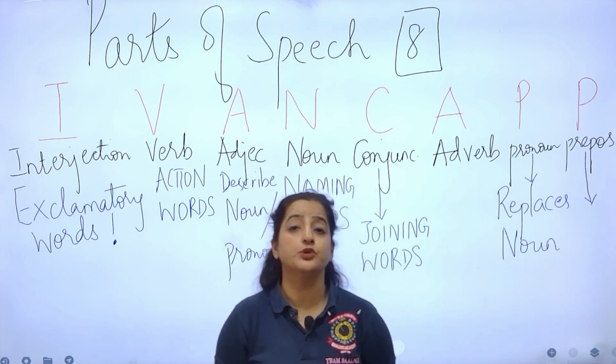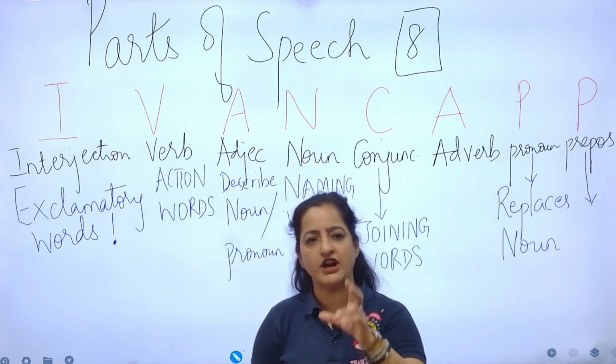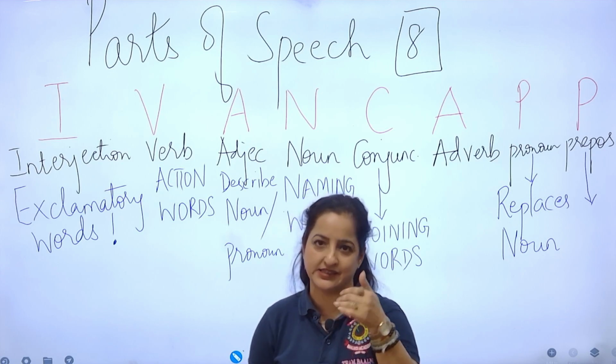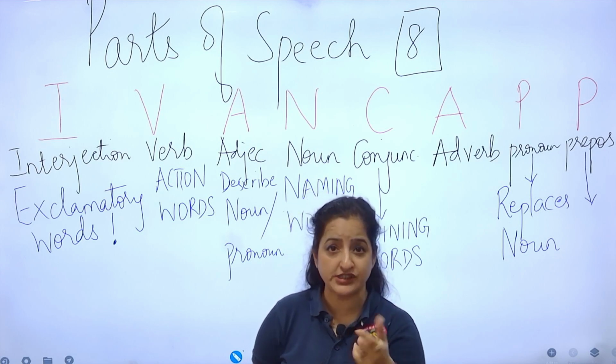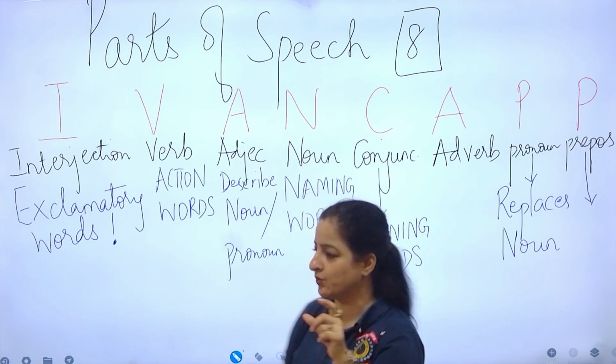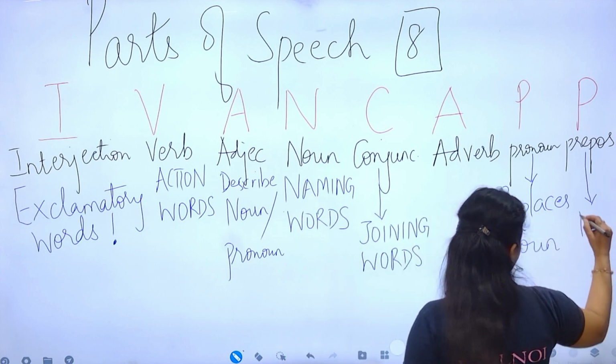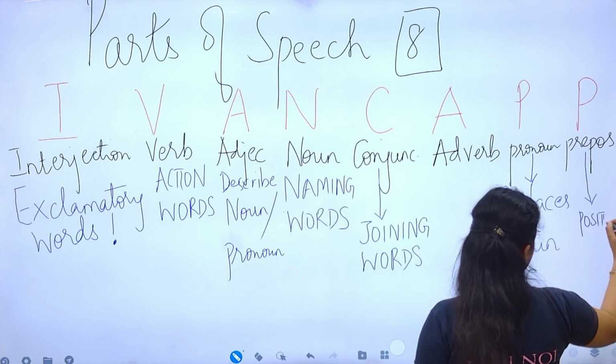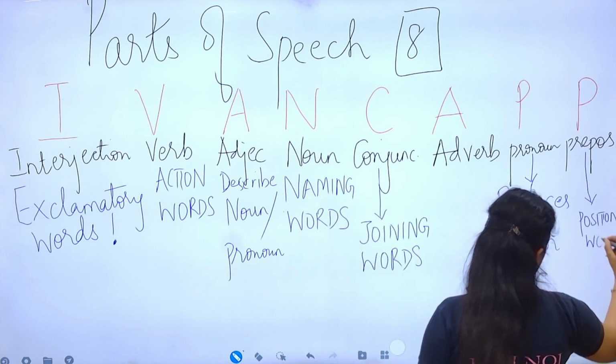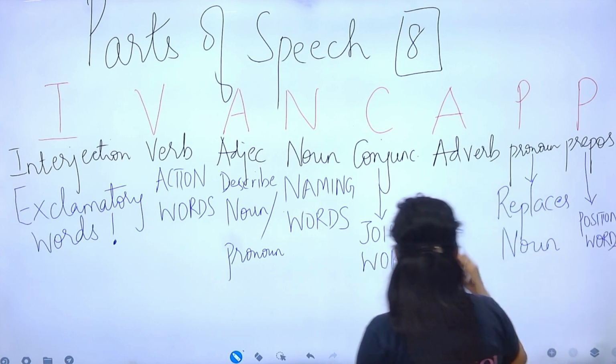Prepositions are position words. The function is hidden in the spelling itself. Prepositions, positions, so they are position words, place words. We will talk about the position or the place.